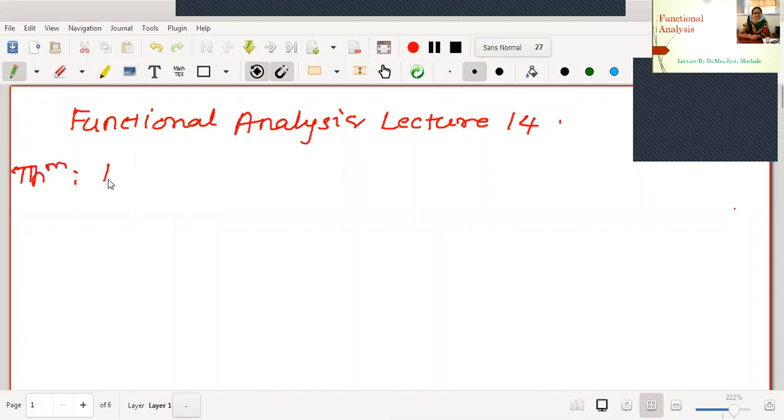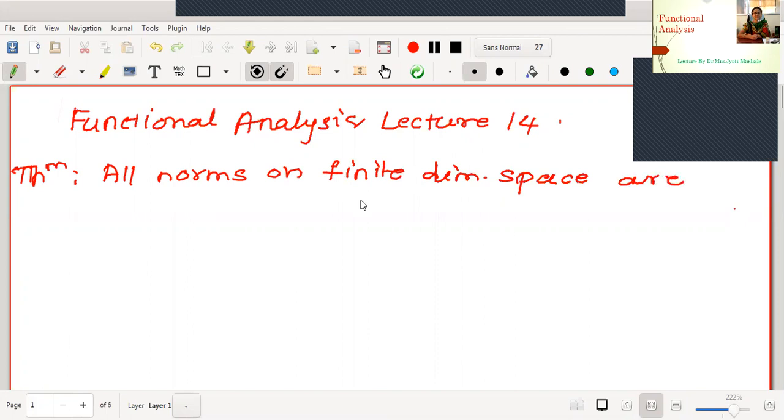All norms on finite dimensional space are equivalent. Okay, now we don't know exactly how many norms are defined on the finite dimensional space. First thing, we will recall what is the meaning of finite dimensional space. A finite dimensional space is a linear space which has a finite number of elements in its basis.